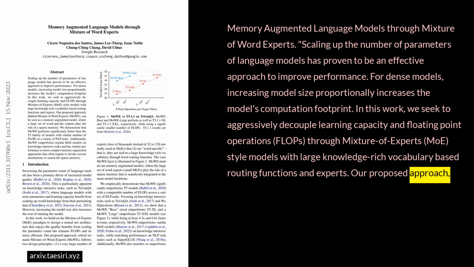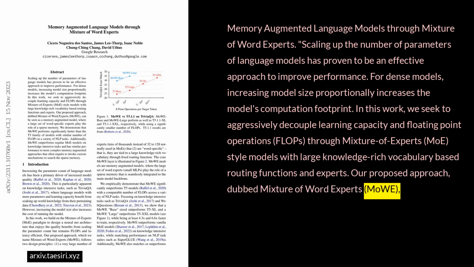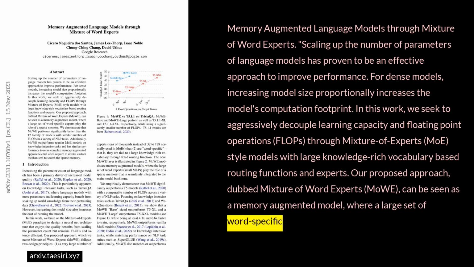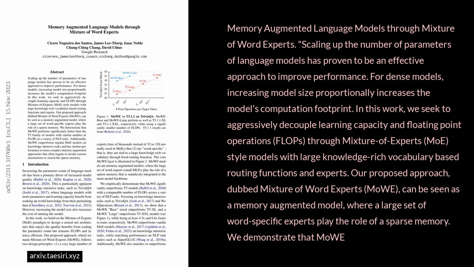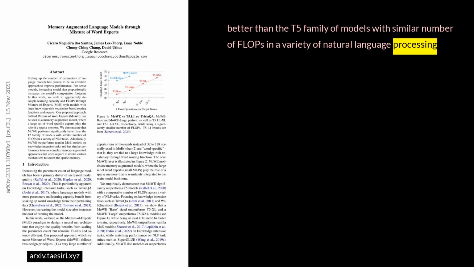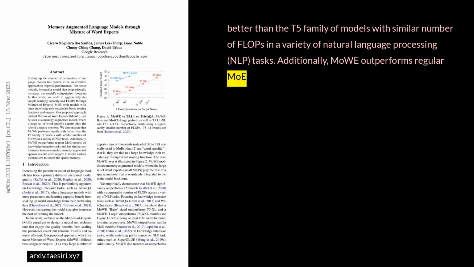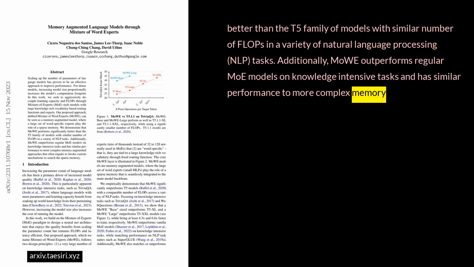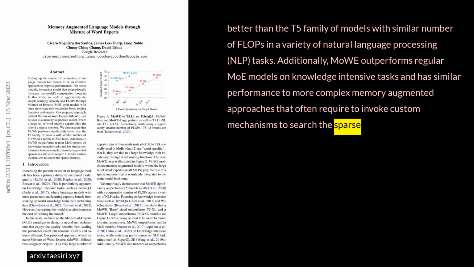Our proposed approach, dubbed Mixture of Word Experts, MOW, can be seen as a memory-augmented model, where a large set of word-specific experts play the role of a sparse memory. We demonstrate that MOW performs significantly better than the T5 family of models, with similar number of FLOPs in a variety of natural language processing NLP tasks. Additionally, MOW outperforms regular MOE models on knowledge-intensive tasks and has similar performance to more complex memory-augmented approaches that often require invoking custom mechanisms to search the sparse memory.